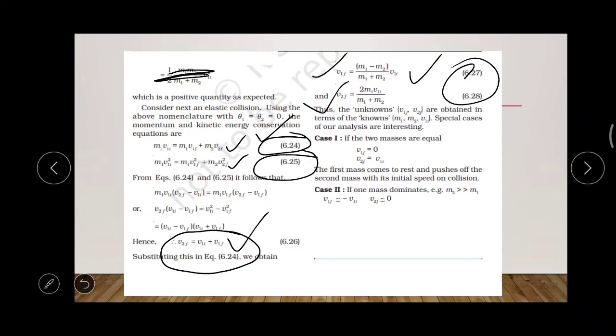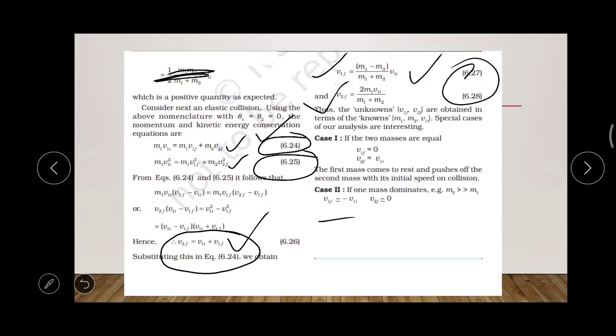And as well, if one of the masses dominates, that is m2 is very much greater than m1, then v1f is approximately equal to minus v1i, and v2f will be equal to 0. If the mass of the second body is very large, then the final velocity of the first body will be minus v1i.